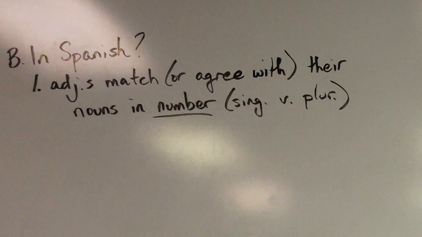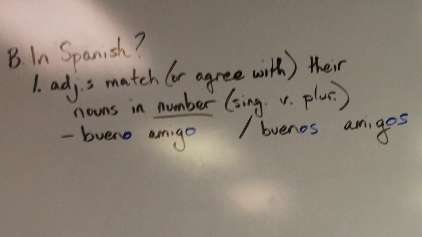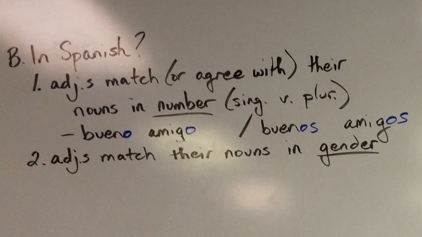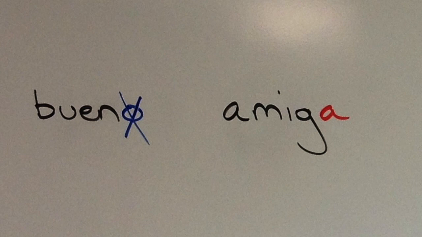Adjectives in Spanish are going to have to agree with the nouns they modify in number. Then, adjectives in Spanish are also going to have to match their nouns in gender. So for instance, an amigo is a male friend, but an amiga is a female friend. So, when we add an adjective to it, we wouldn't say the good friend, if we're using the feminine, as bueno amiga.